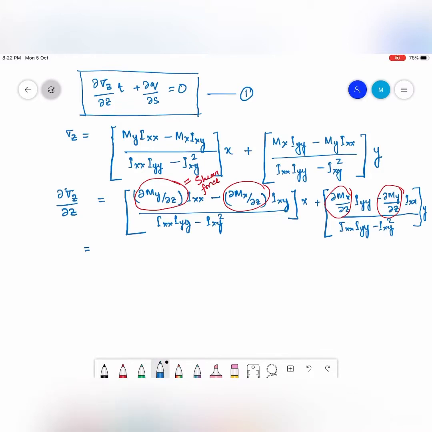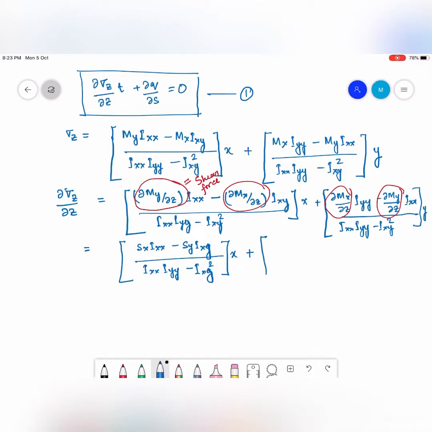Therefore, del sigma z by del z is going to be Sx Ixx minus Sy Ixy by Ixx Iyy minus Ixy square into x.